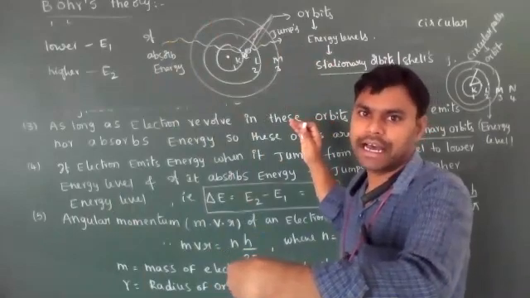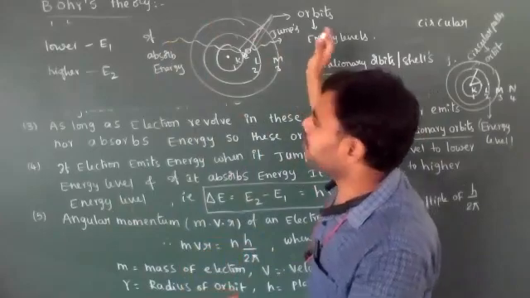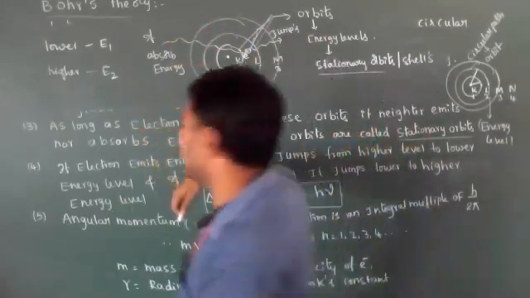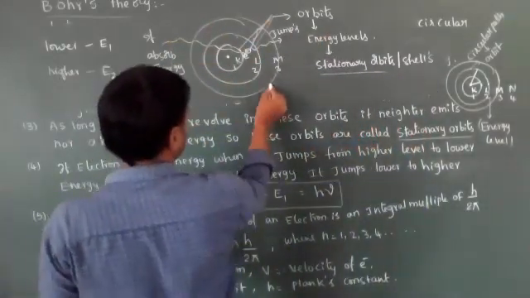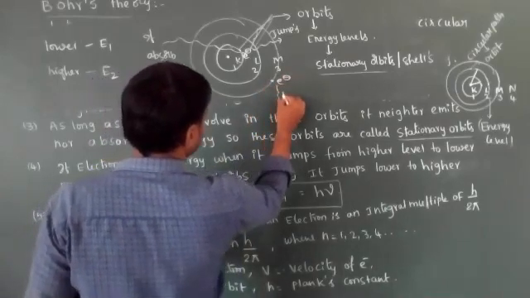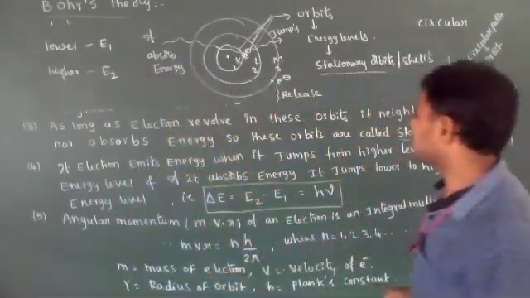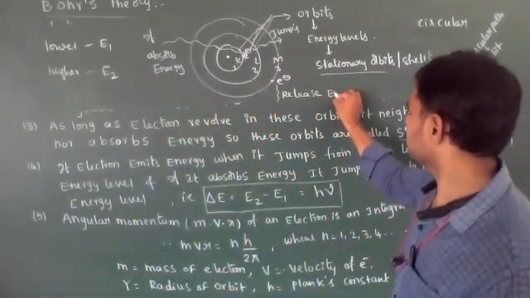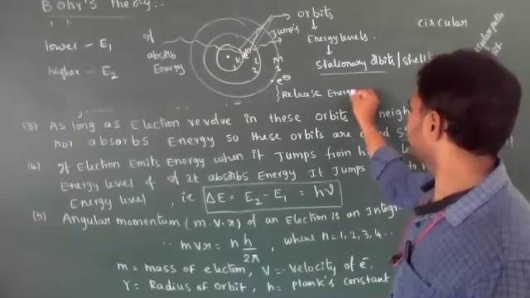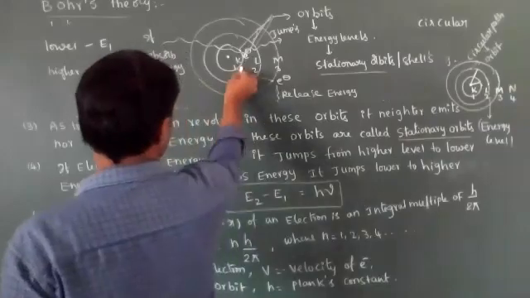When the electrons jump from higher energy level to lower energy level, it releases energy. For example, if an electron is present in the third shell, it releases energy. Then it comes to lower energy levels.